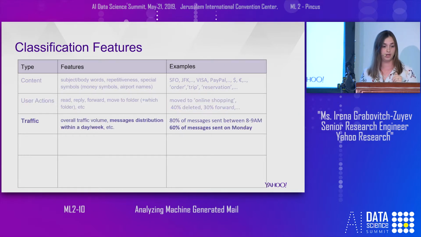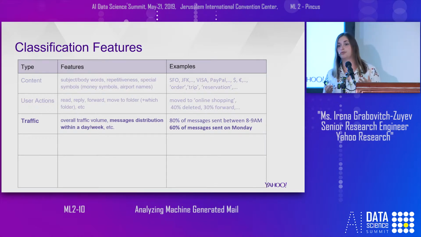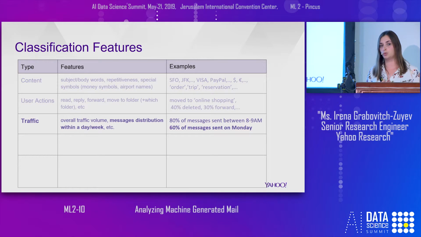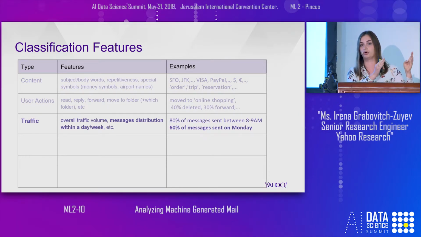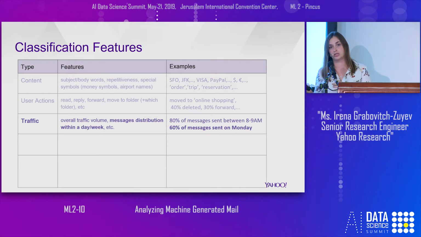Also, another type of features is traffic. We saw the distribution, for example, of when we received the messages. Because for marketing messages, you can see that most of the cluster is sent within 1 hour or 2 hours, like a boost of messages. And for purchase confirmations, it goes across all the day and not a specific hour for all the messages in the cluster.